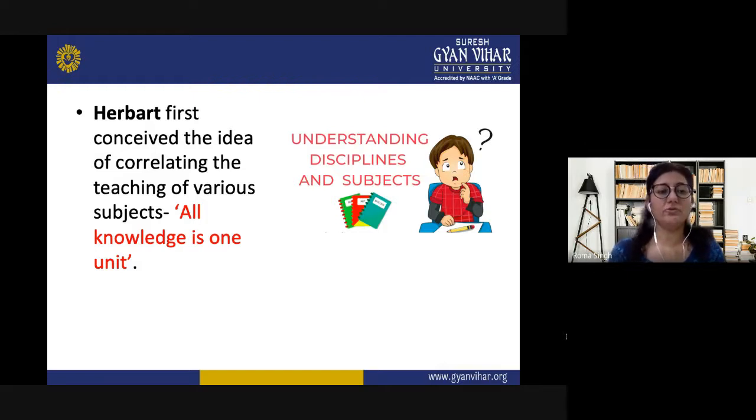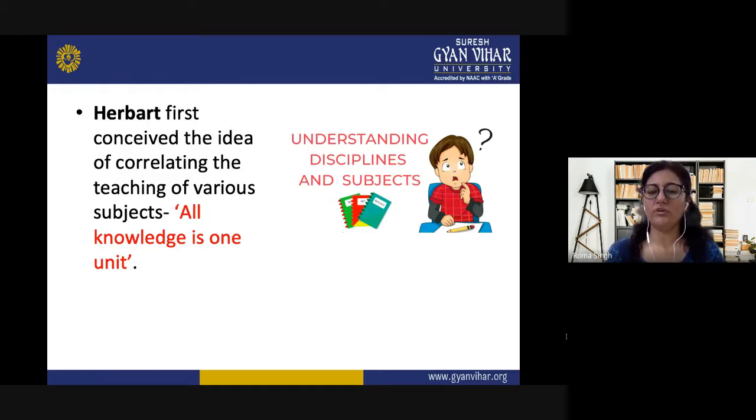We have to tell the students that we are not learning this subject in isolation. We have to consider the ideas, the examples, the experiments of other subjects also. So we have to use the knowledge of the other subjects in one class. So all knowledge is one unit.